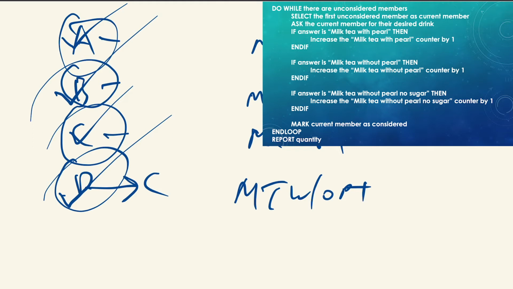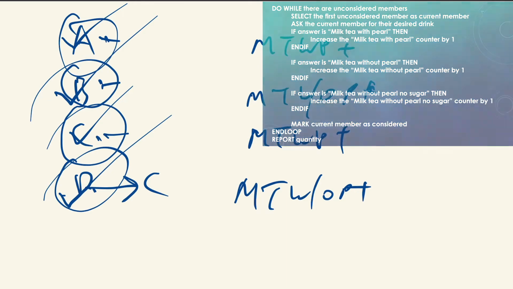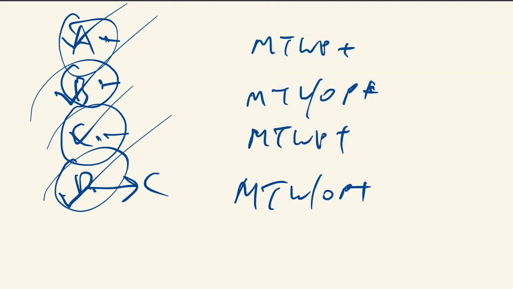Are there unconsidered members? So let's have a look. No, this one's considered, this one's considered, this one's considered, this one's considered. We have no more unconsidered members. So now we terminate the loop. Okay, so what do we have? We put quantity of all the counters. So 2 milk tea with pearl, 2 milk tea without pearl. End of story. Okay, so let's see what's wrong with the other options, shall we?